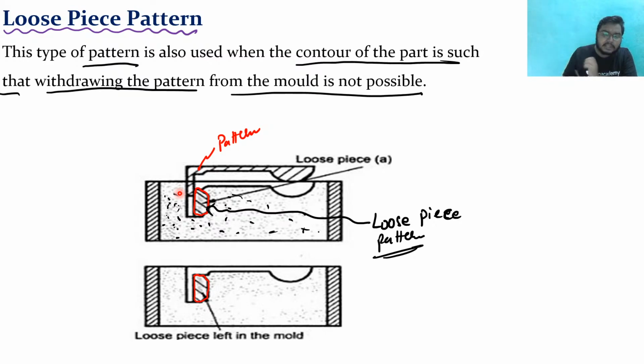So in that case, we provide some extra part, a loose piece of the pattern, and this helps to get the main pattern out. Once you take the main pattern out, the loose piece pattern will be left in the mold.